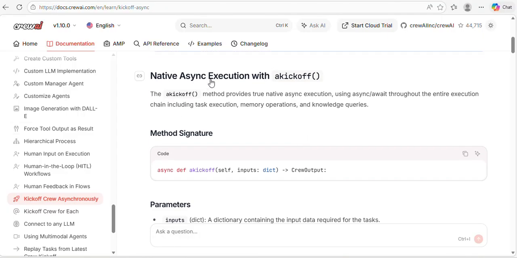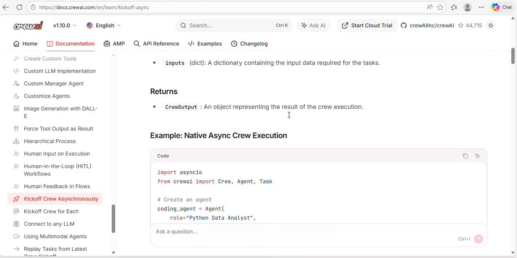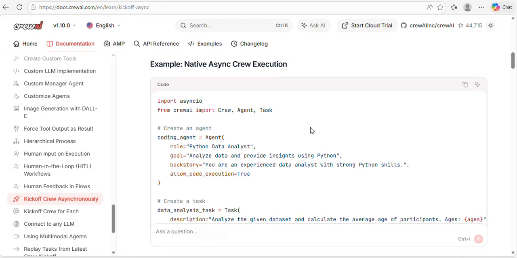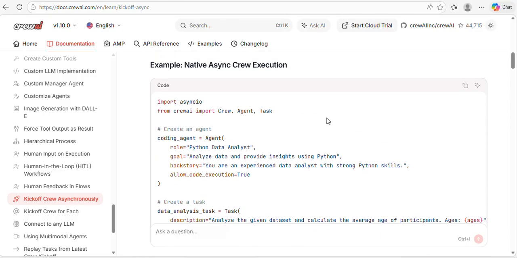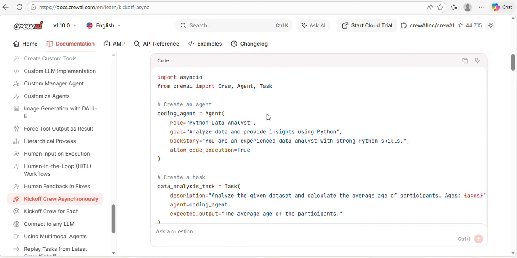If you see native async execution with kickoff, the akickoff method provides true native async execution using async and await. That means akickoff follows true native async execution in Python. We studied async await, and in a similar way it will be executed here, across the entire execution chain including task execution. We will see this in my notes. I separately created a note for you. This is the code.